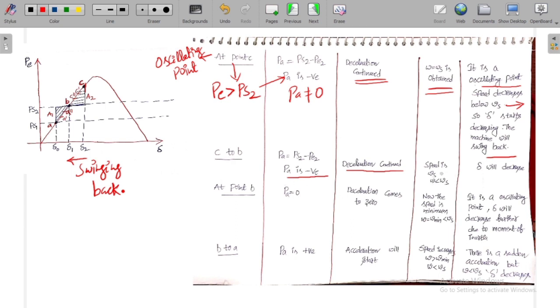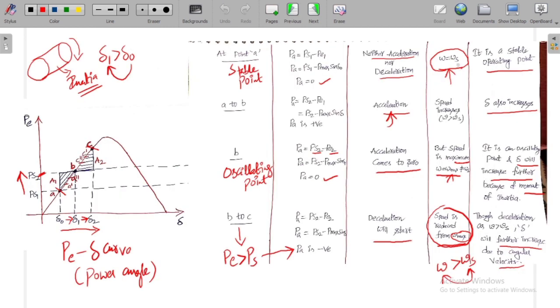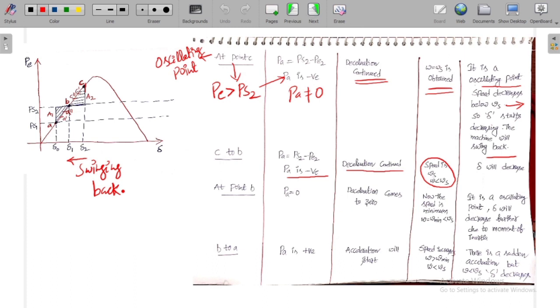And the speed, because of the inertia, goes beyond omega s, means it reduces below omega s, because the speed first increased from omega s to omega max, then again reduces, finally reaches omega s, then again it is reduced below omega s, and here also the delta will decrease. This is the situation of the movement from C to B.